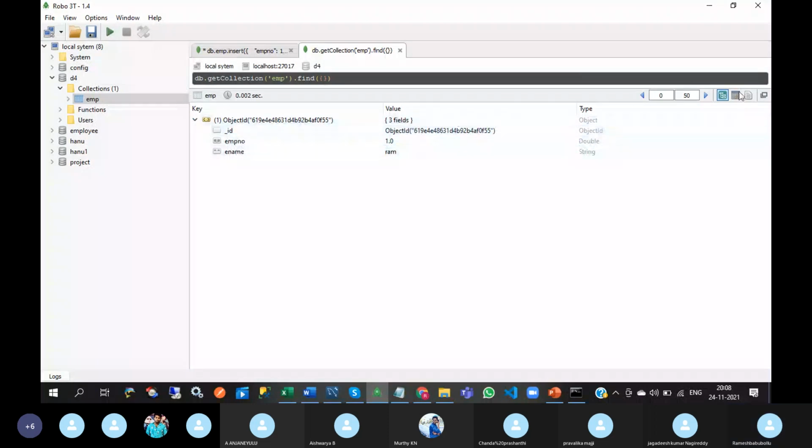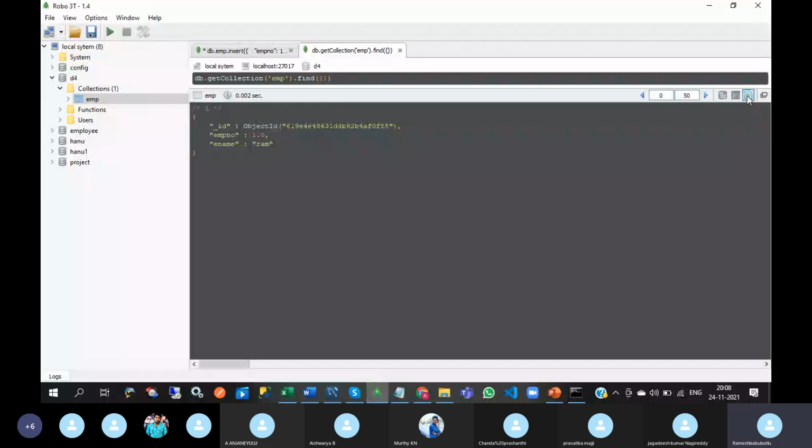Second one is table mode, like RDBMS, empno, ename. Third one is view results in text mode, like object format. Okay. So here, observe this, underscore ID will be created.